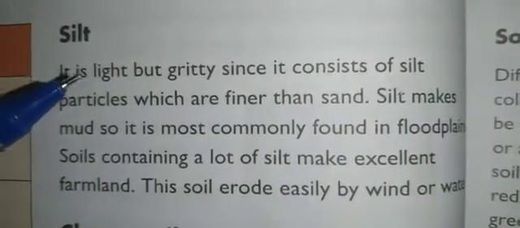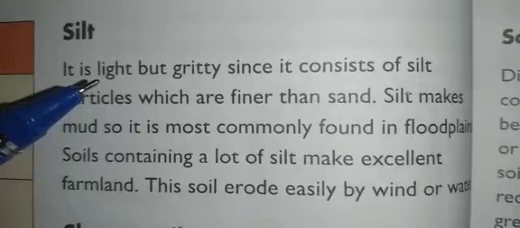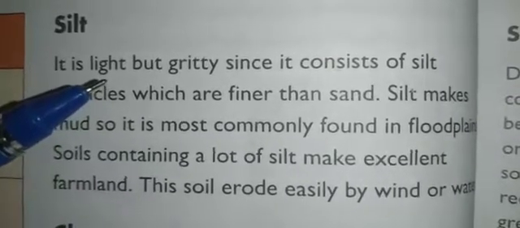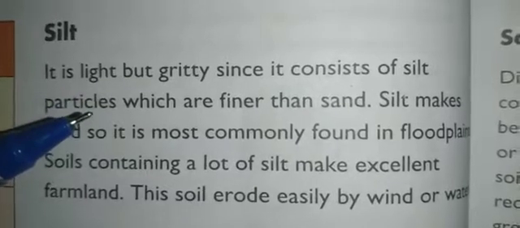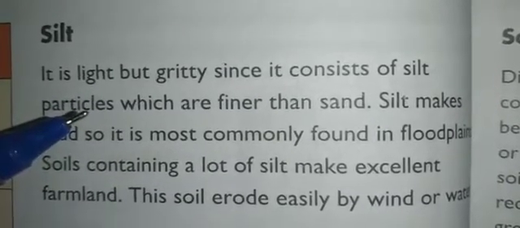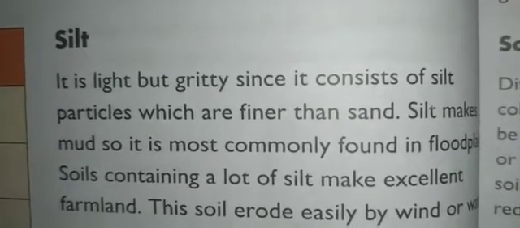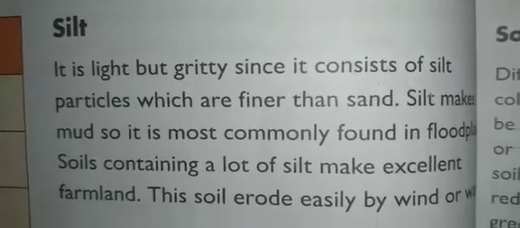Next is silt. Silt is very lightweight and gritty, since it consists of silt particles which are finer than sand. You might have seen silt that comes out when a borewell is dug.